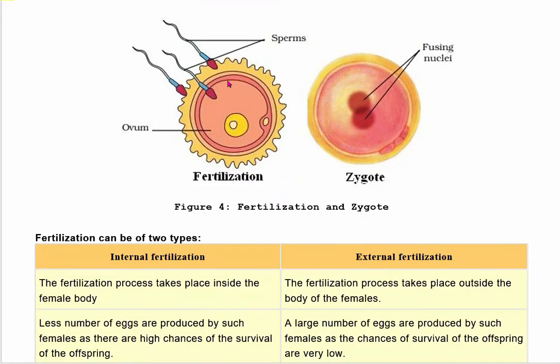You can see in this picture, this is ovum and there is a sperm. At the head of the sperm there is DNA or genetic material which gets fused with the nucleus of the ovum. After the fertilization process, zygote is formed.